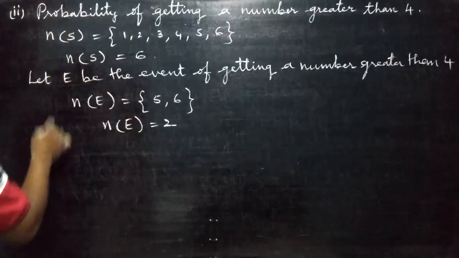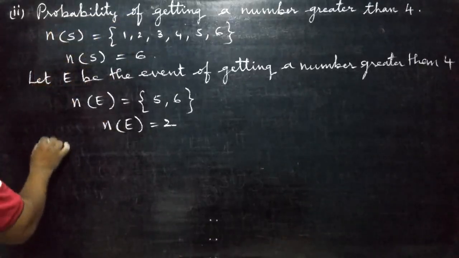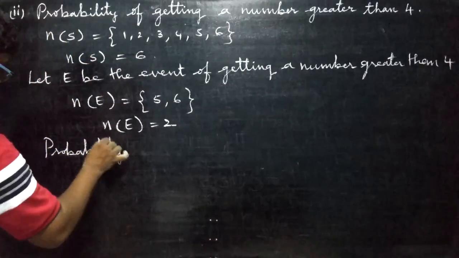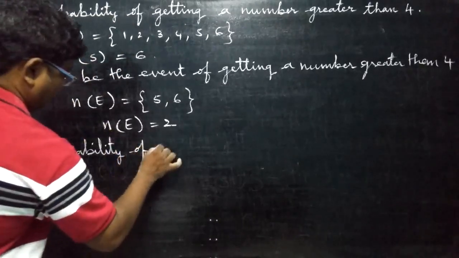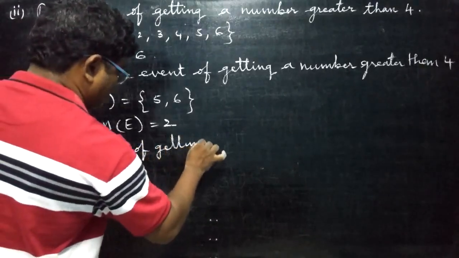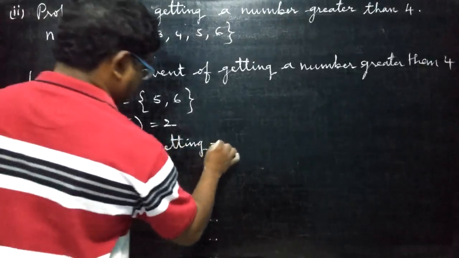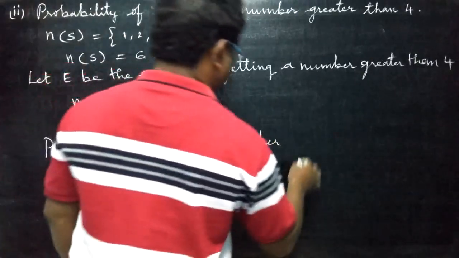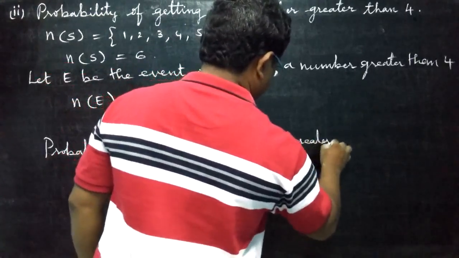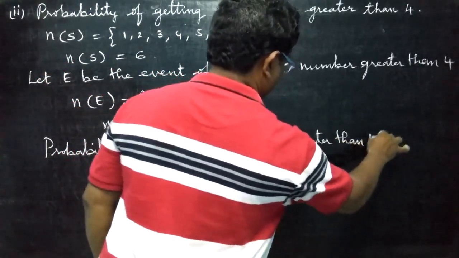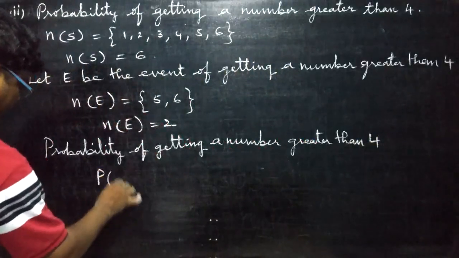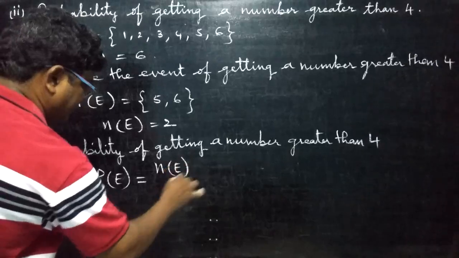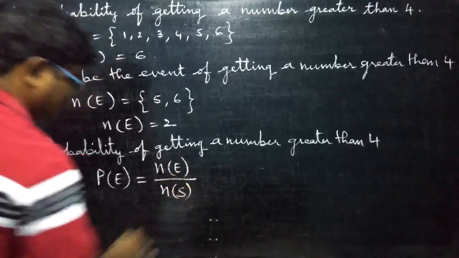Now they are asking to find the probability of getting a number greater than 4. Don't be lazy about writing all this working. Working is more important than getting an answer, so you have to write this working compulsorily. Now the formula: probability of an event is P of E is equal to N of E by N of S. Are you able to follow?